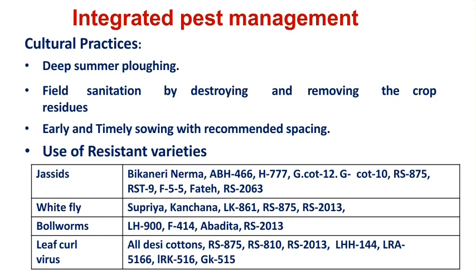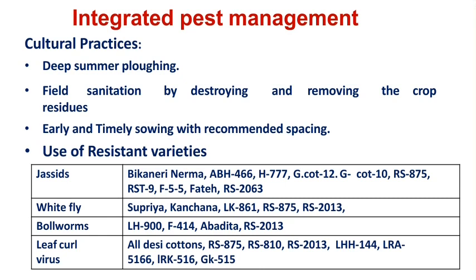In integrated pest management, there are four different practices we can use: the first is cultural, then mechanical, biological, and chemical. In cultural practices, the first one is summer deep plowing. What happens due to summer deep plowing? The soil layers are altered, and the different hibernating stages present in the soil are exposed to sunlight. They may be killed by the heavy sun rays, or picked up and eaten by birds.